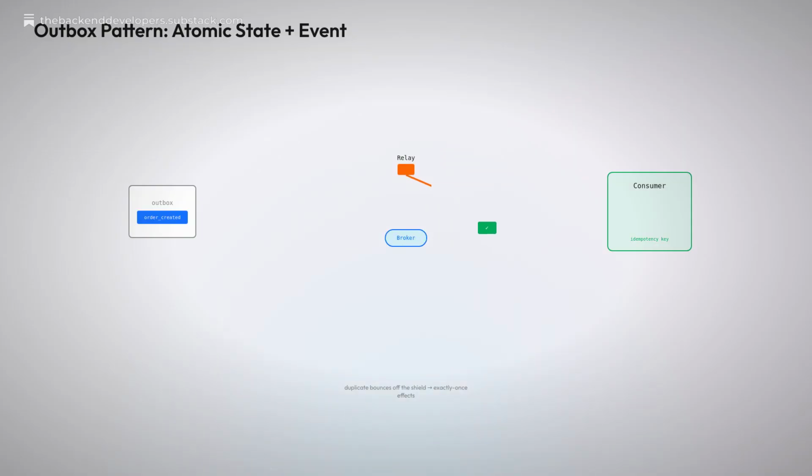On the consumer side, you add an idempotency key. That turns the broker's at-least-once delivery into exactly-once effects. Duplicates bounce off the idempotency shield, and the business state stays correct. No ghost orders, no silent drops.